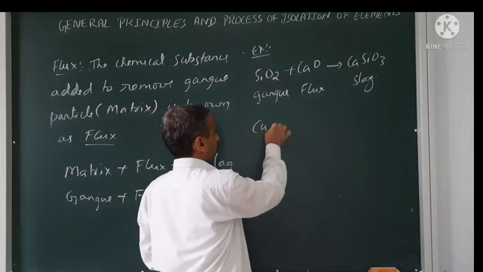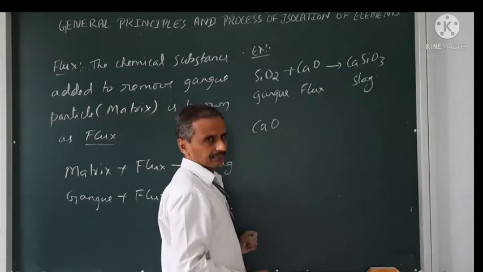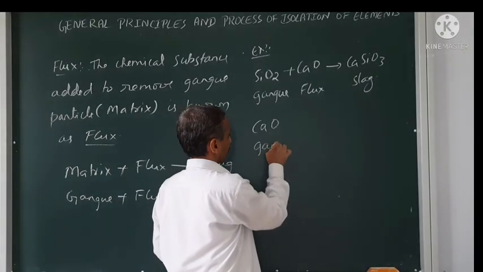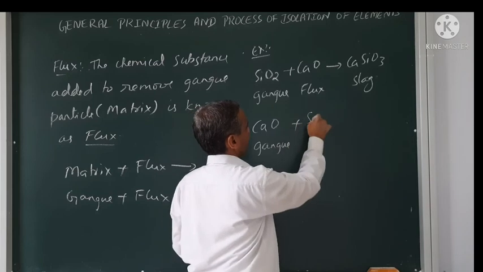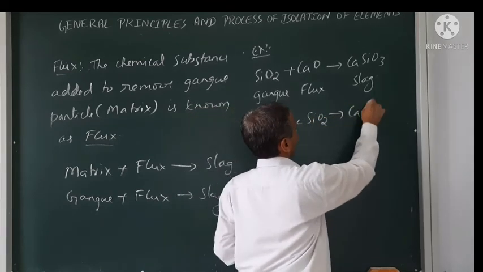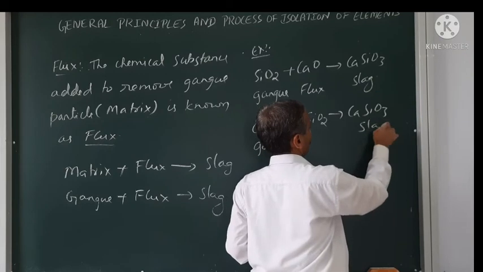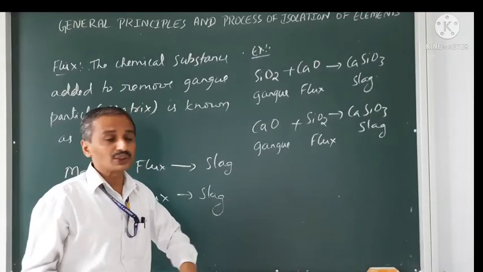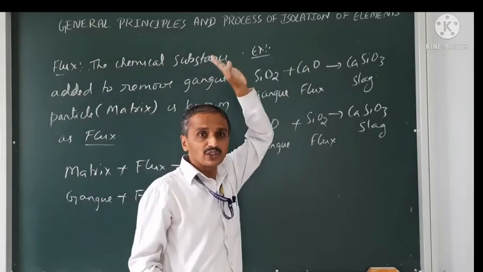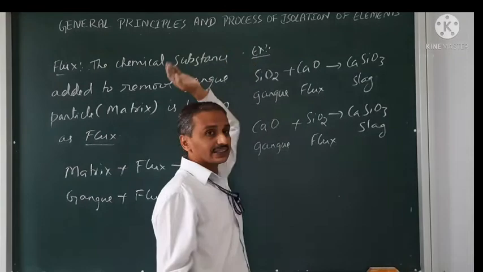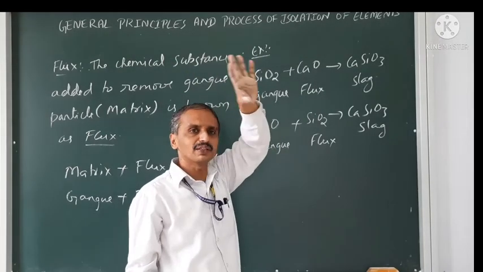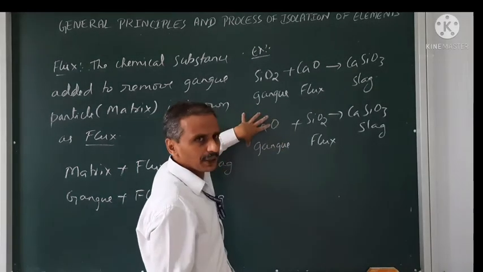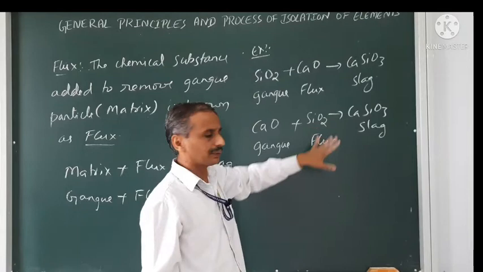Now, in some other extraction, CaO is the gangue particle, you see. Then use SiO2 as the flux, and CaSiO3 is the slag. So don't fix your mind that CaO will always be flux and SiO2 always gangue. No, it depends upon the extraction. In some extraction, CaO may be the impurity, then the acidic flux should be there.